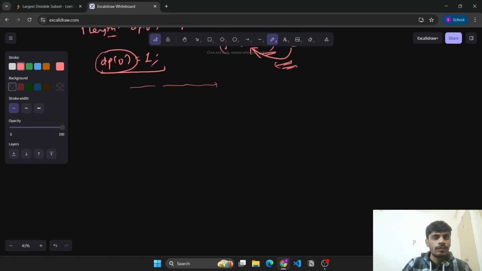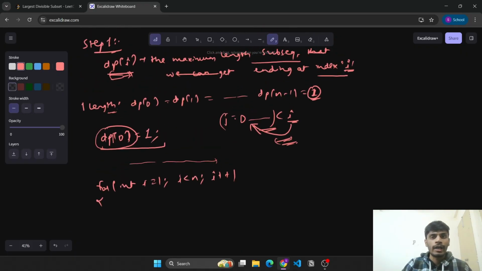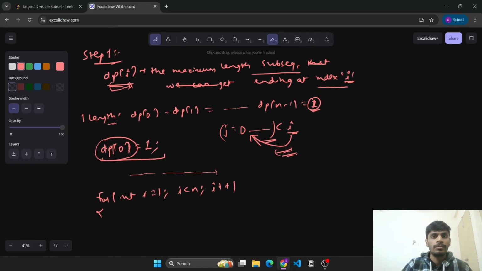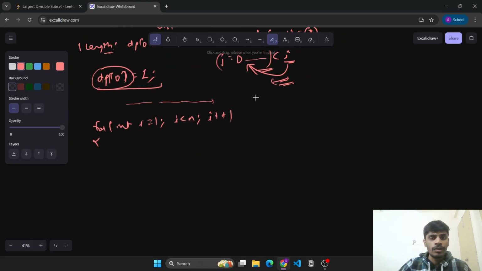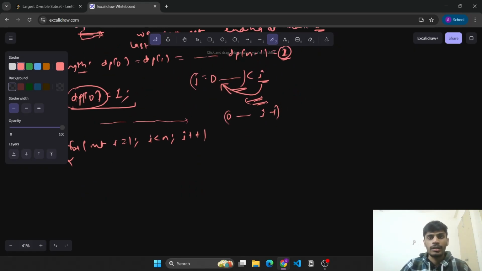See how we'll be going to update it. Since for DP of 0 we have already found out the answer, now let's start with DP of 1. Okay, so we start with the first index. Now what do we want? We want to account for all the possibilities of the last values that we can get, and the last value we can get is from 0 till I minus 1, right? Suppose we had the subsequence 1 2 4 and the array was 1 2 3 4.